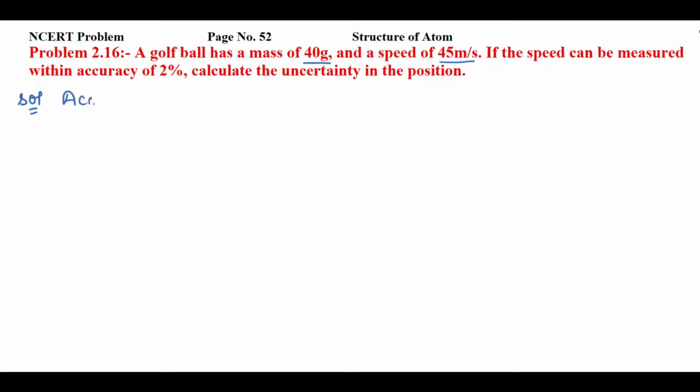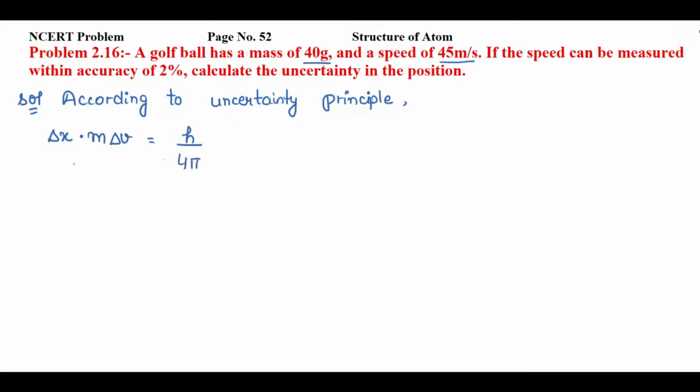So you can write according to uncertainty principle, delta x, that means uncertainty in position, into m delta v equal to h by 4 pi, right? I have to find the value of delta x. Now I'll see the rest of the values.